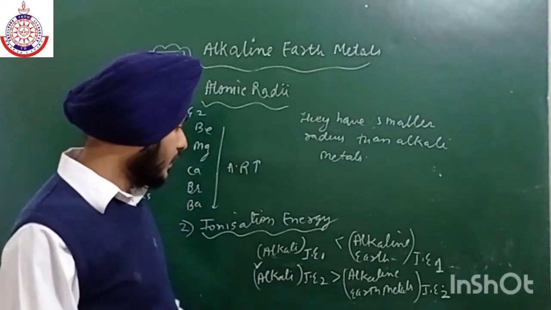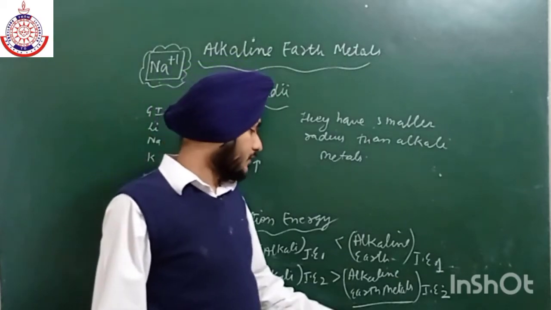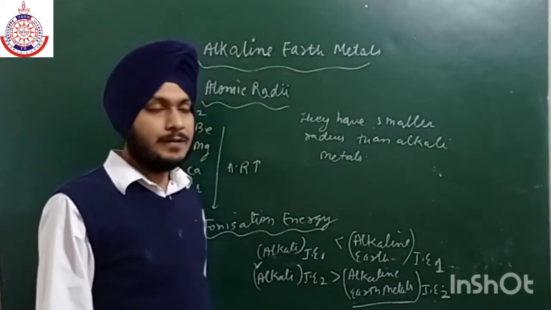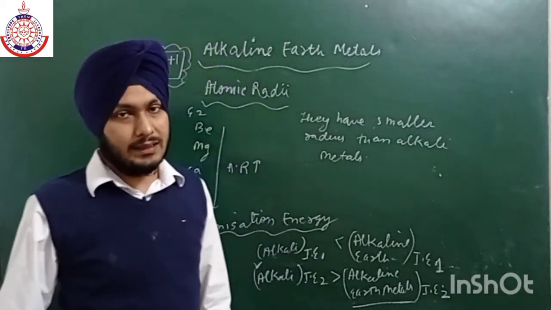The second reason concerns alkaline earth metals. Since their size is small compared to the alkali metals, why do they have low ionization energy?